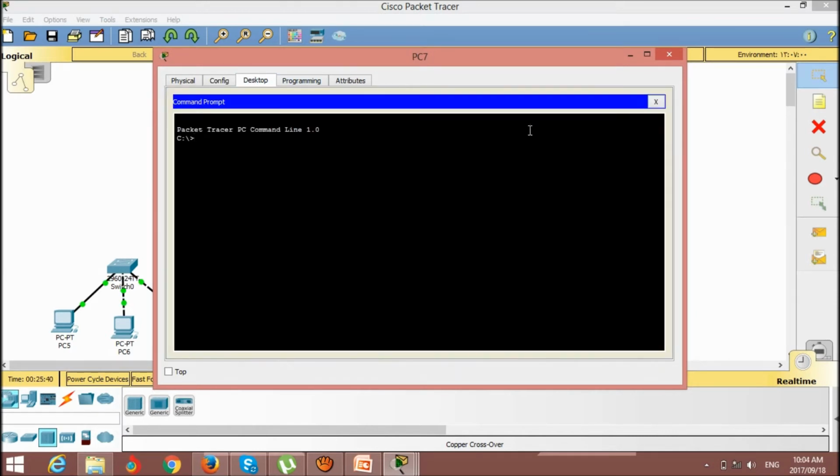Check by IP address, ping 10.0.0.3. For example, this computer, yeah, there is a problem in the network.